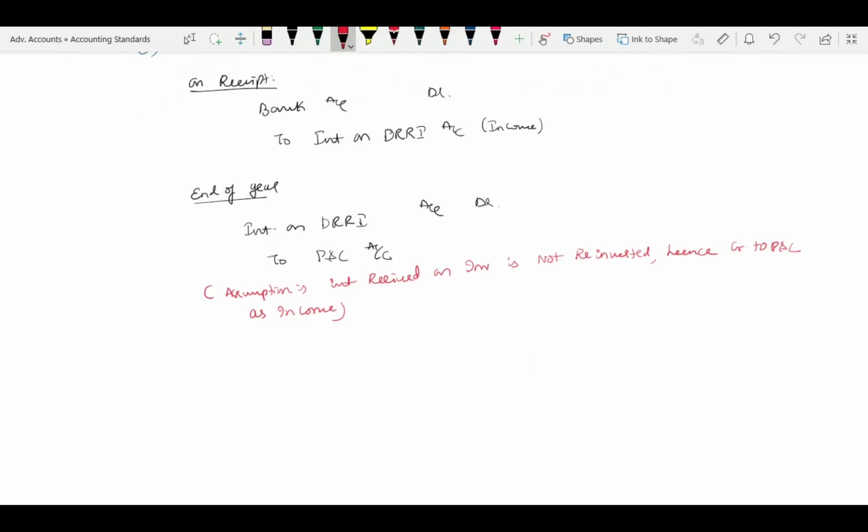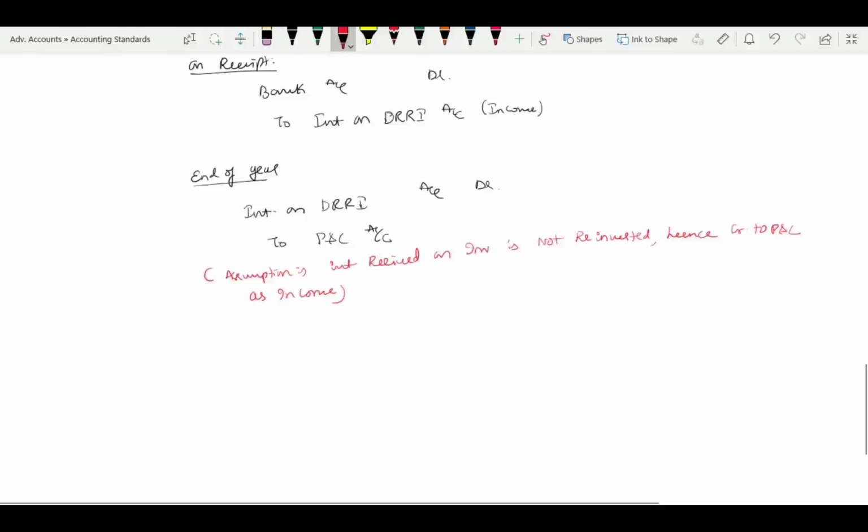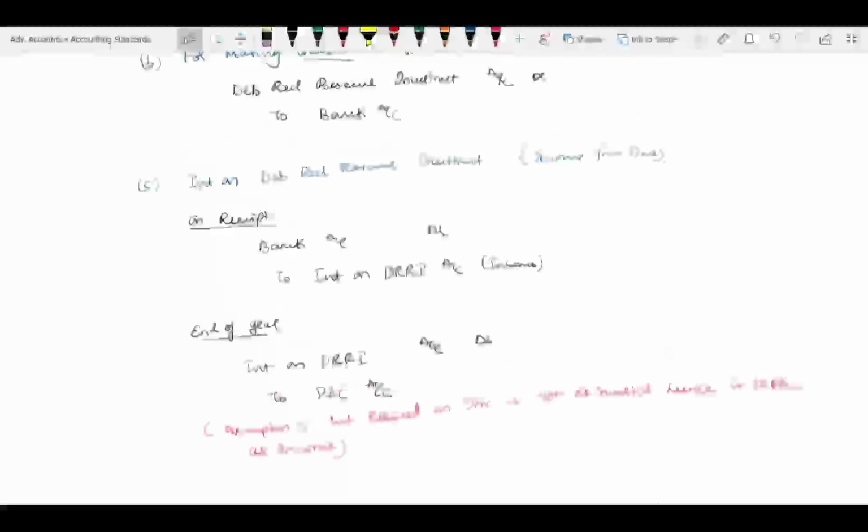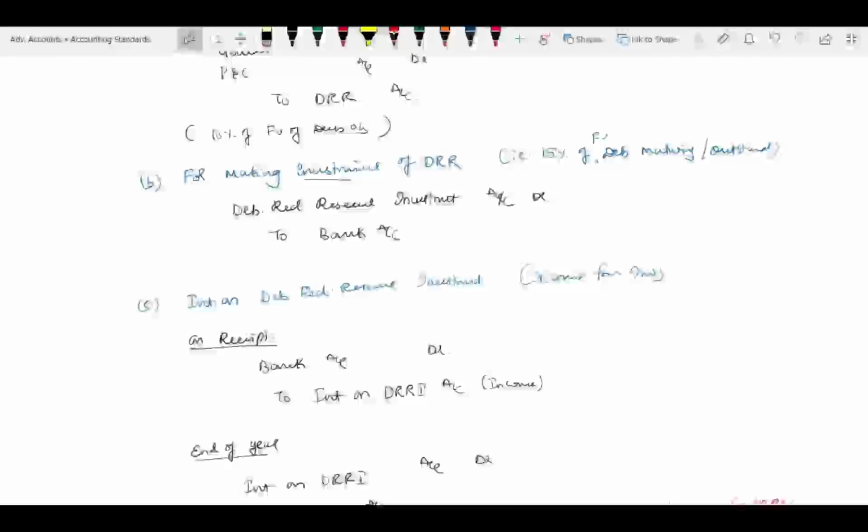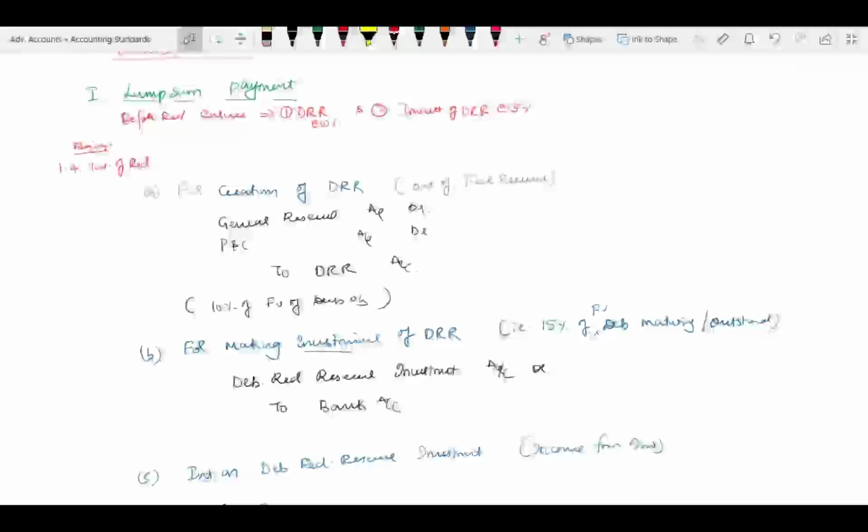It is not like the sinking fund model, where every year the corresponding proportion of amount plus interest received had to be reinvested; that concept is ruled out. So only 15% you will invest, and if you are interested, create more than that. Otherwise, just hold the 15% for compliance purposes and continue till redemption. That's it. So this is the normal entry. Now let us go for part 2. This is before redemption, my dear friends. These three entries are before redemption, ensure this situation.